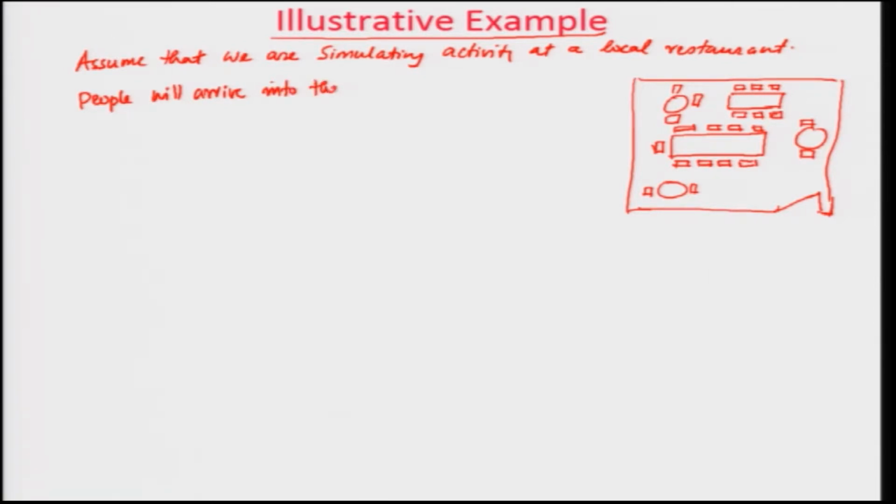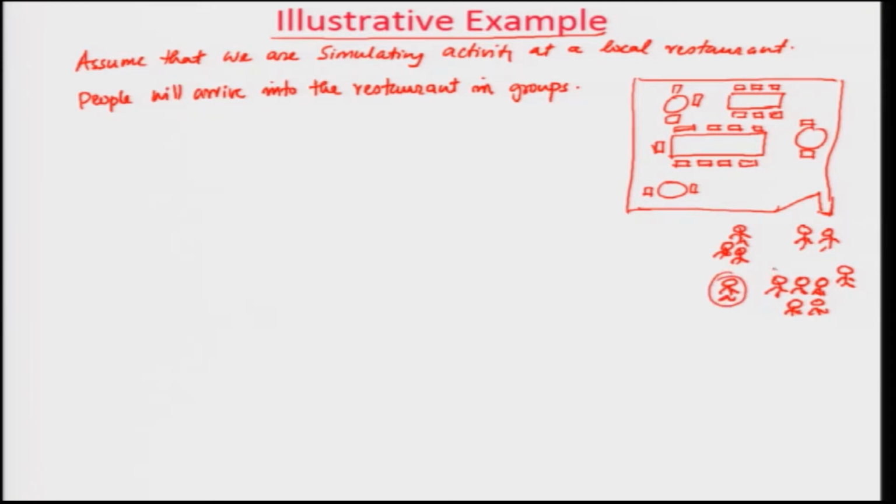into the restaurant in groups. So, the people will be coming in groups. Some people will be in groups of 2, some will be in groups of 3, some will be all by themselves, some will be in large groups. There will be a person who will be coming all by himself. So, you have people coming in different groups.